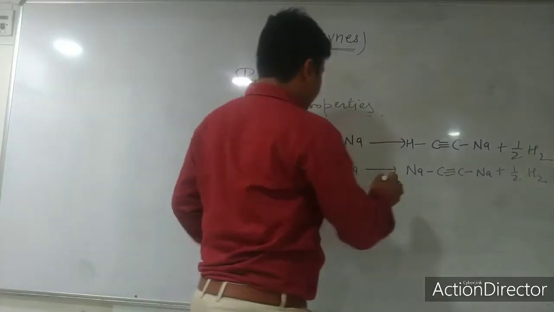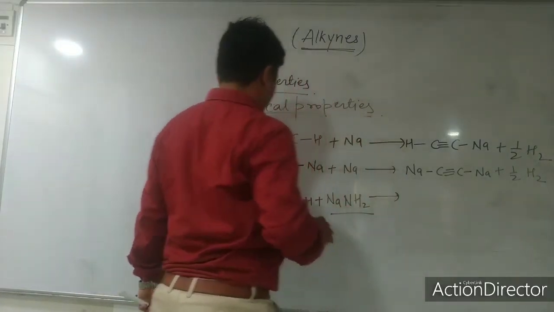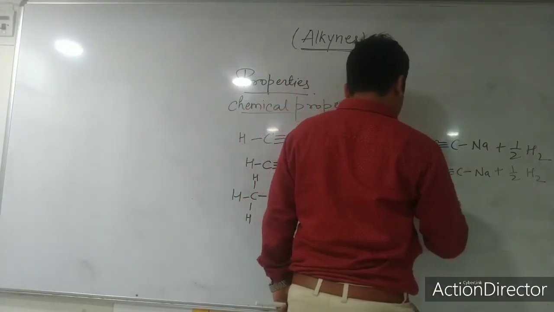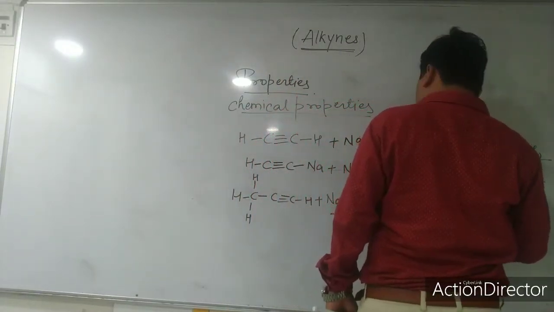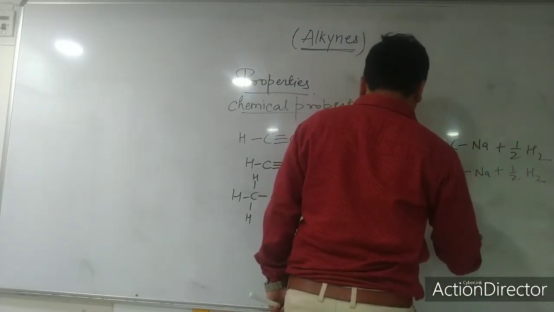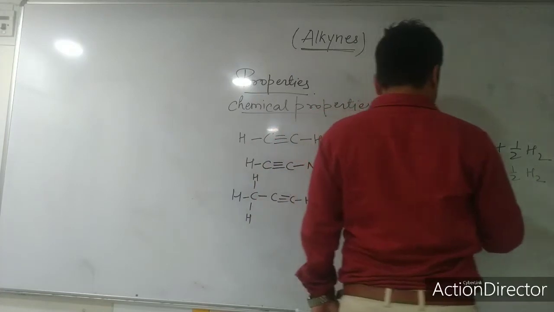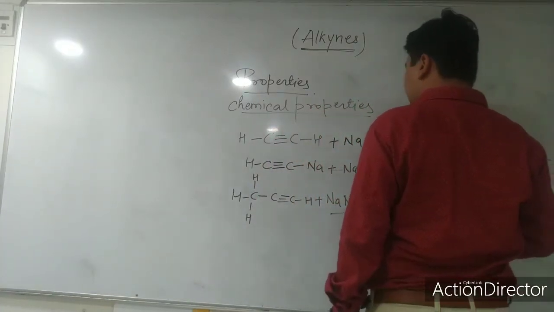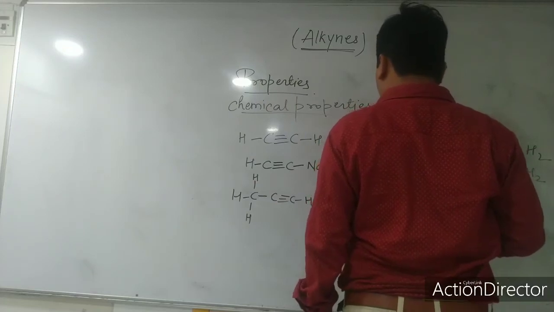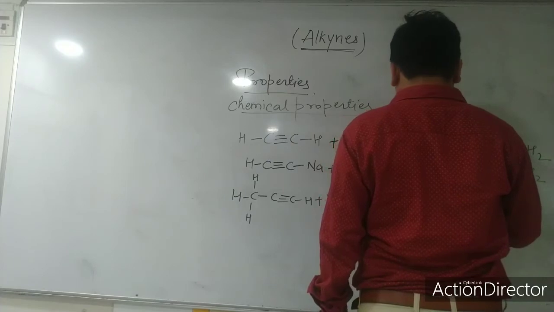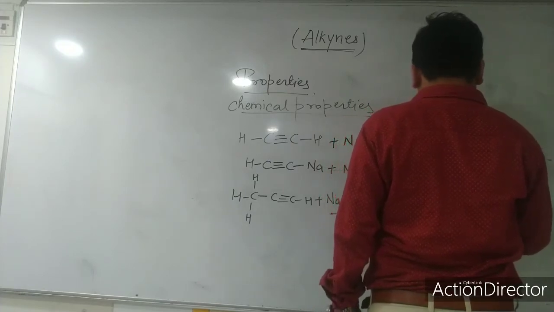Can everybody see me? Here CH3, C, here sodium will be there. Na will be here, and again the reaction will be converted into sodium propanide. What will you get in the reaction? That is sodium propanide.